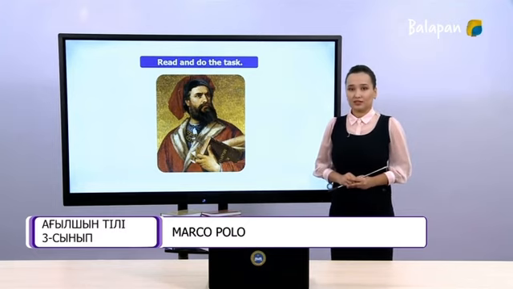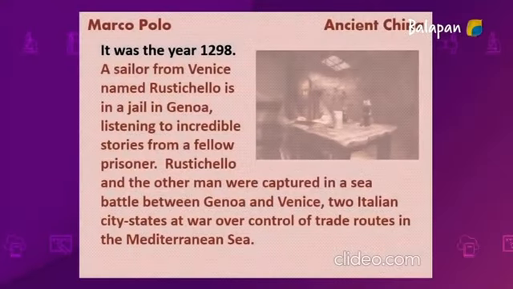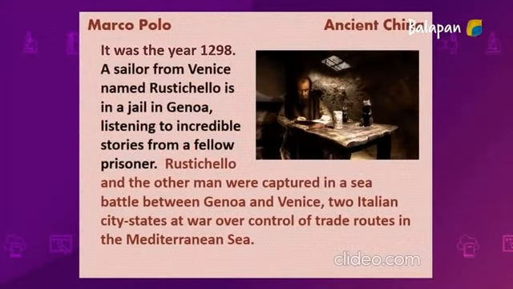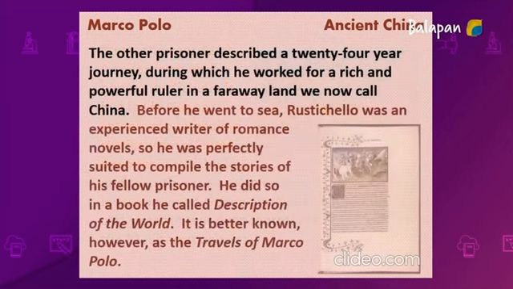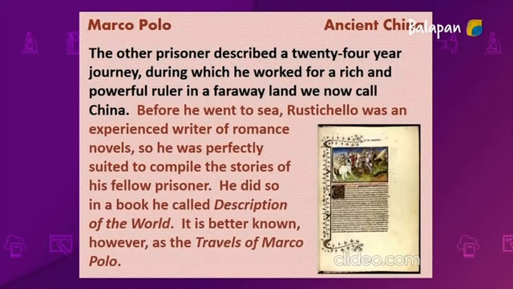Be very attentive because we will have a task for this. It was the year 1298. A sailor from Venice named Rustichello is in a jail in Genoa, listening to incredible stories from a fellow prisoner. Rustichello and the other men were captured in a sea battle between Genoa and Venice, two Italian city-states at war over control of trade routes in the Mediterranean Sea. The other prisoner described a 24-year journey during which he worked for a rich and powerful ruler in a faraway land we now call China.